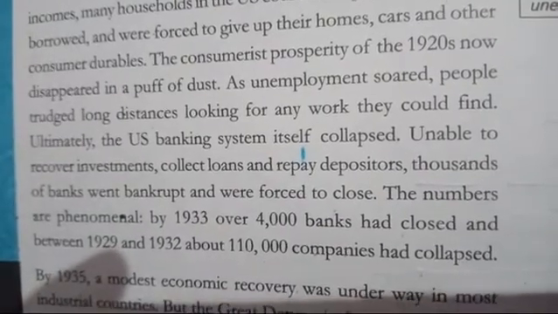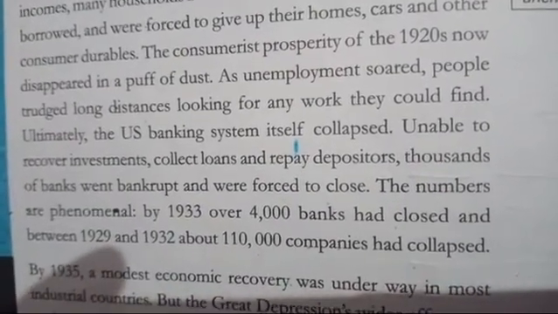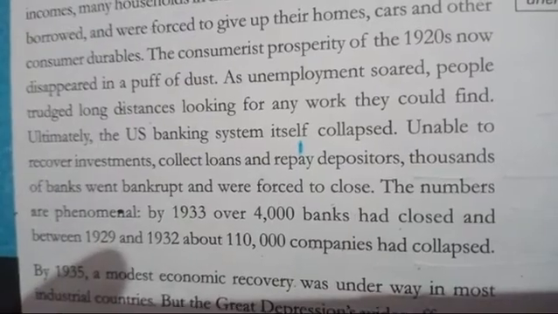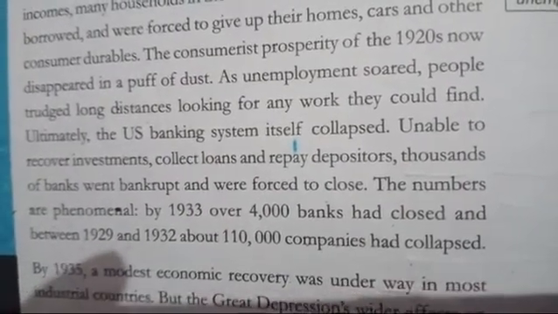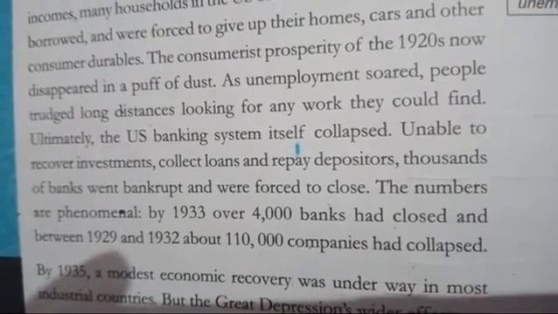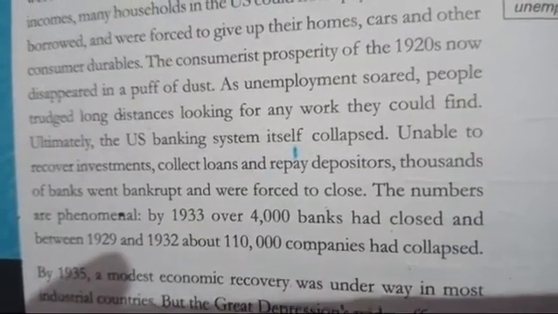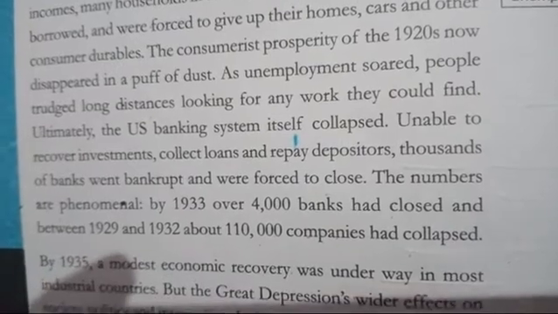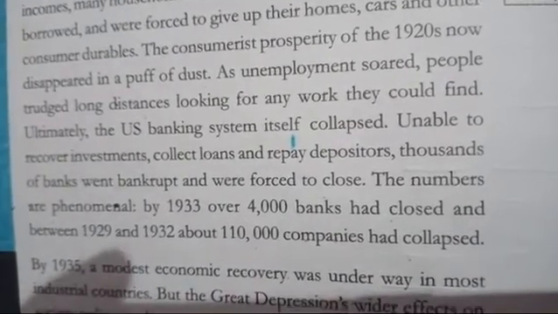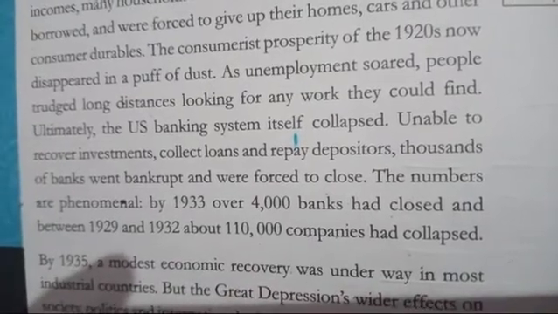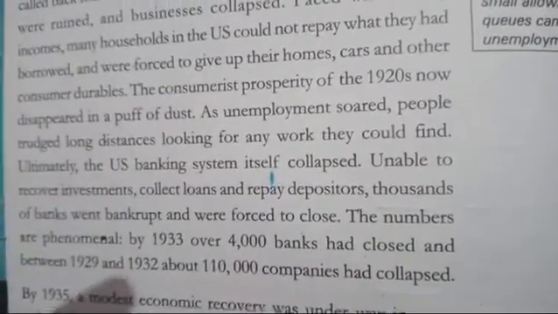By 1933, over 4,000 banks had closed, and between 1929 and 1932, about 110,000 companies had collapsed in the US. Now you can see that it is the power of time.